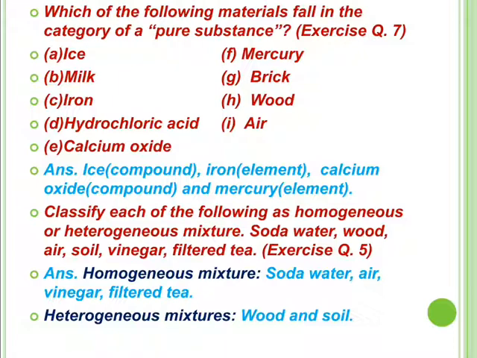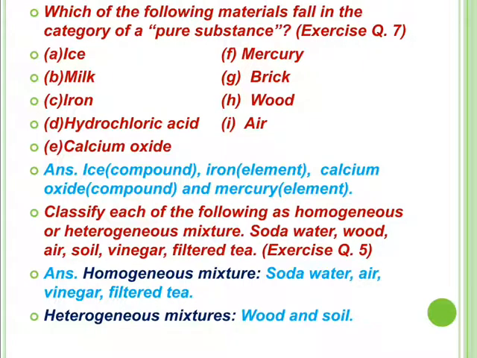After listening to and understanding the whole lecture, I hope you are able to answer these types of questions. Which of the following materials fall in the category of pure substance? Ice, milk, iron, hydrochloric acid, calcium oxide, mercury, brick, wood, air. Ice is the solid state of water, made up of H2O. Its chemical composition is H2O, so it is a compound.